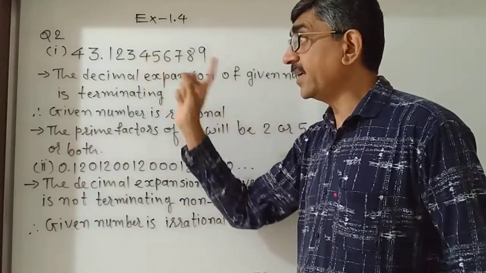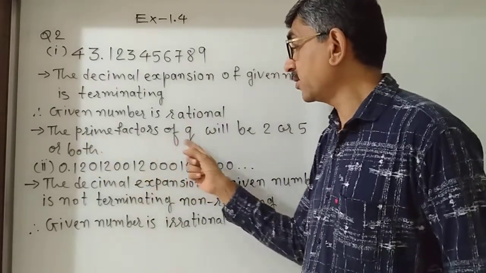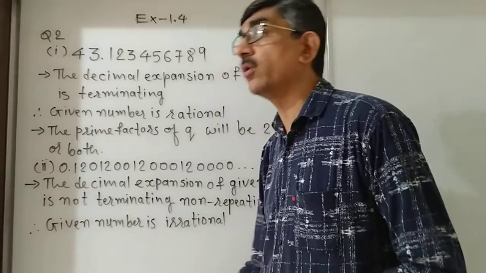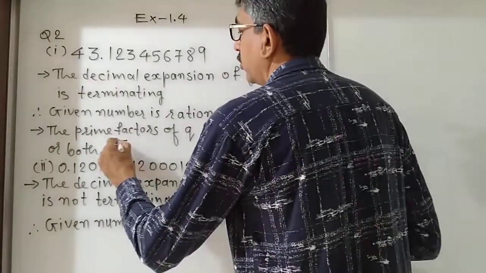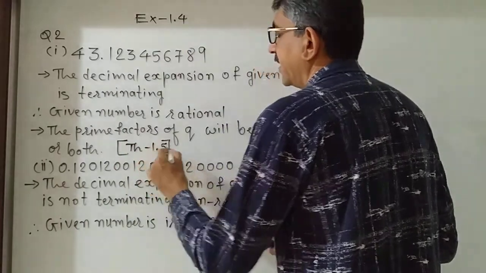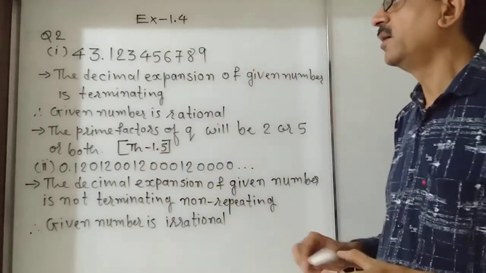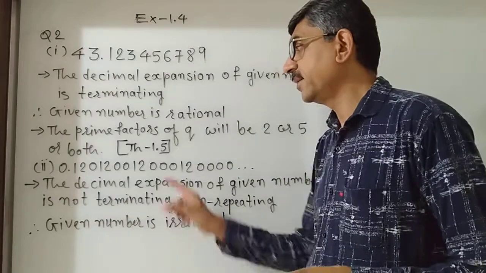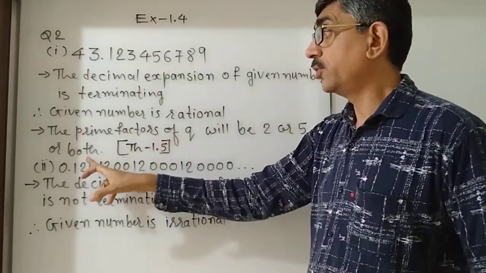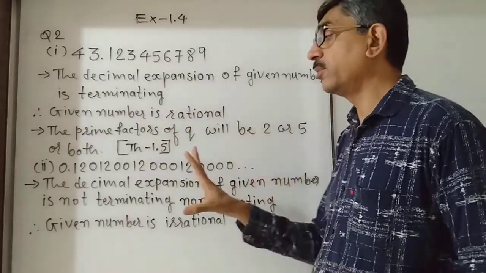Then, as it is a rational number, the prime factors of q will be 2 or 5 or both. Why? Because of theorem 1.5. As per theorem 1.5, we can say q is 2, 5 or both.